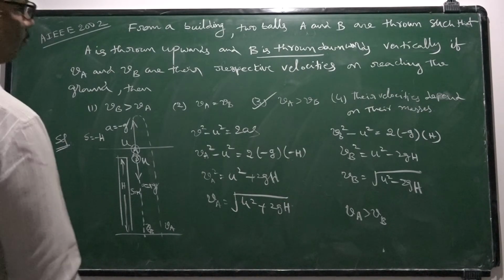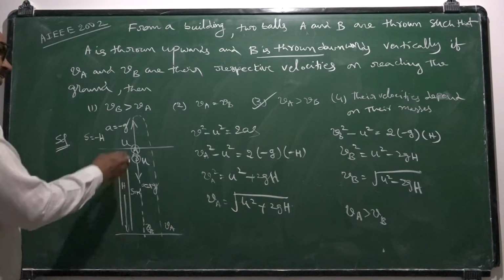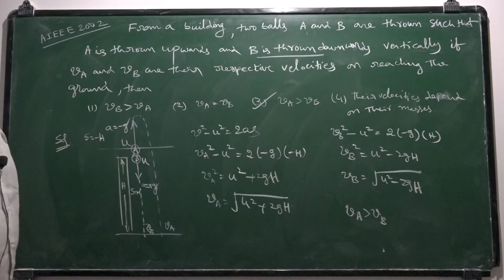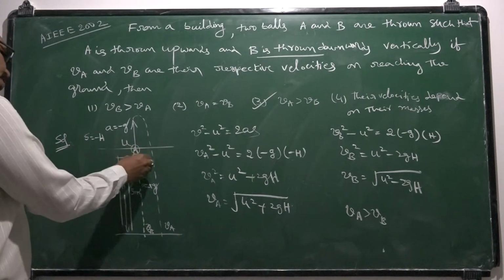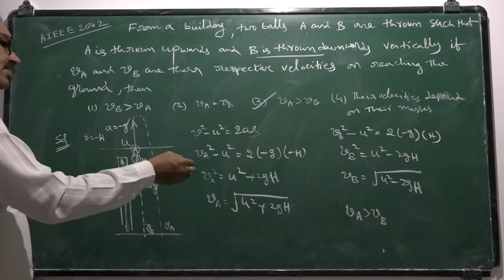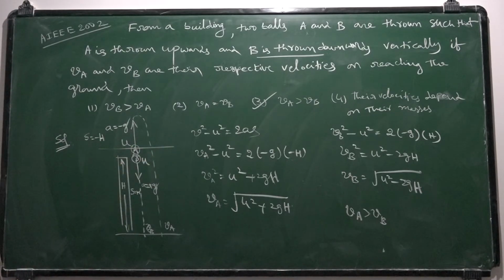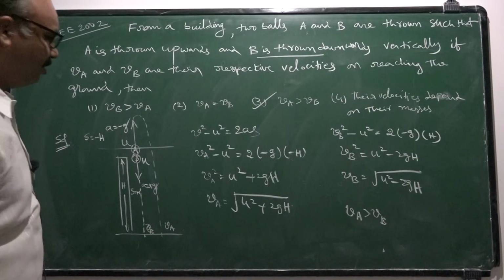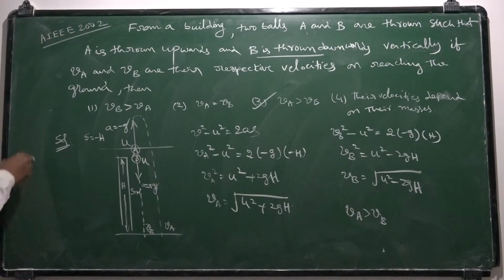In this problem, actually in the question, they did not mention the initial velocities of the two balls. If the initial velocities of the two balls are identical, this is the solution for that question. As they did not mention the initial velocities, you can take the solution in this way also.